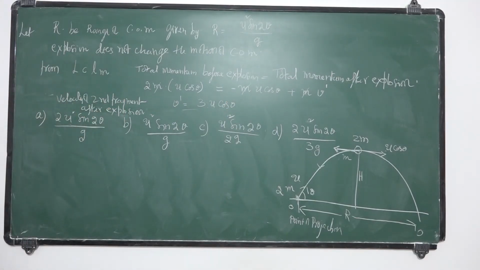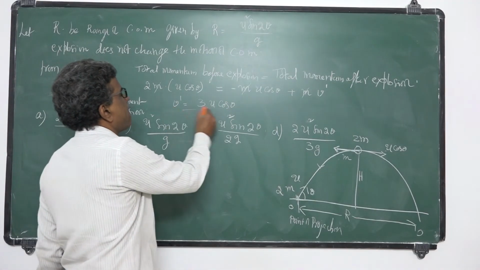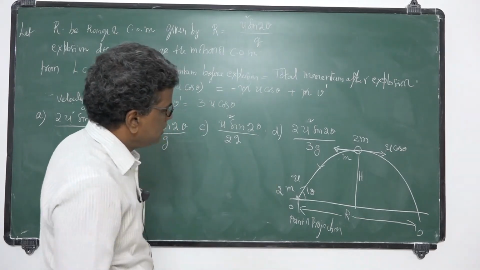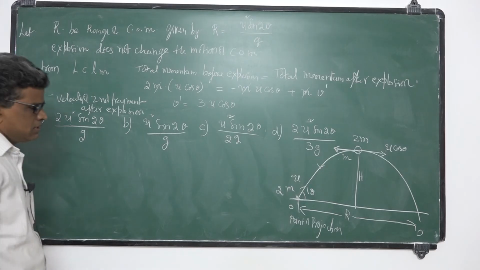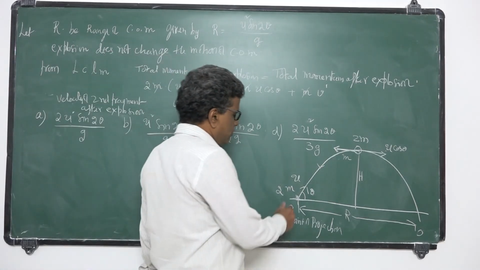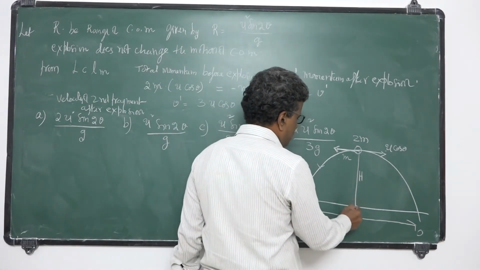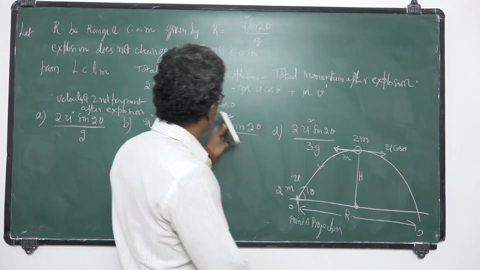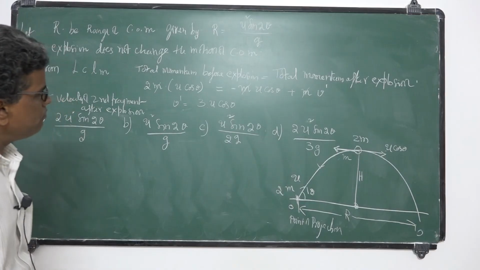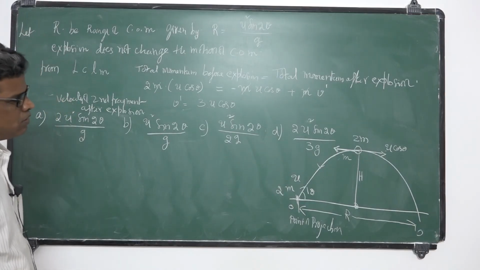Okay, now where will it pass? I want the horizontal distance where it will pass. The first piece has velocity u cos theta. The second one has 3u cos theta.